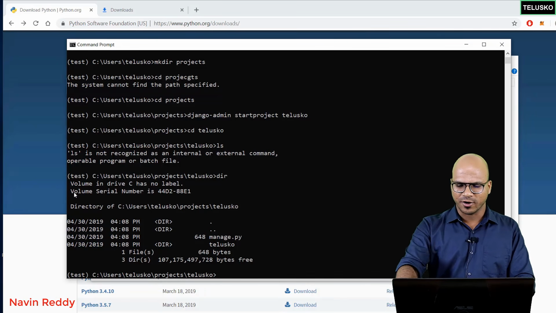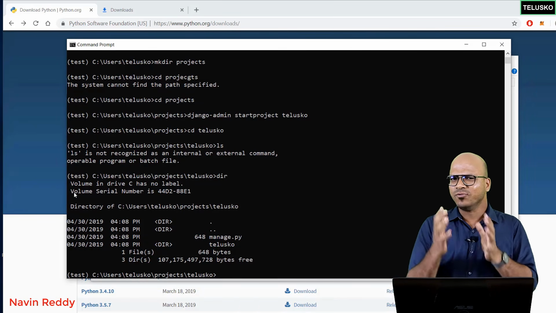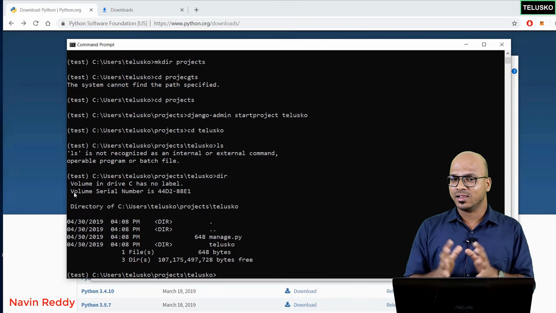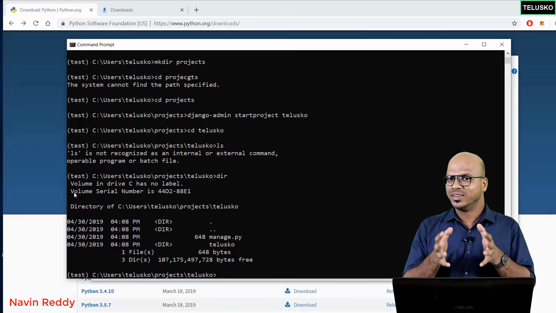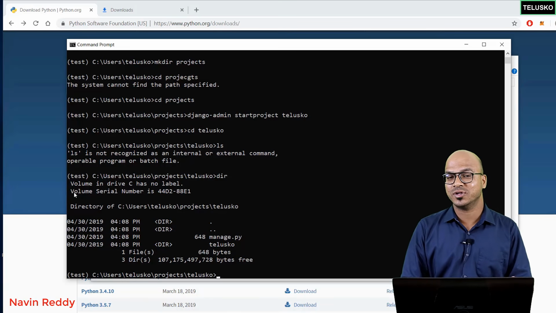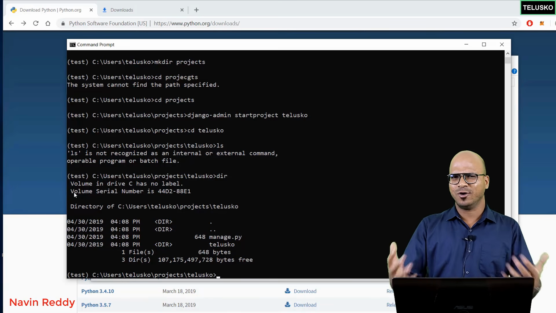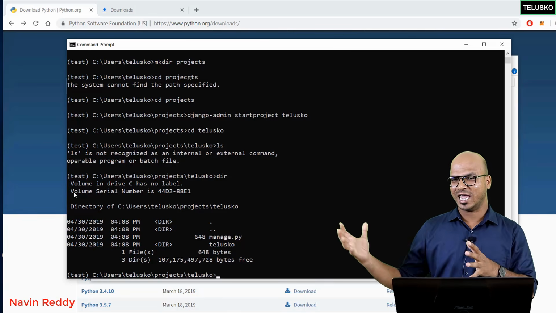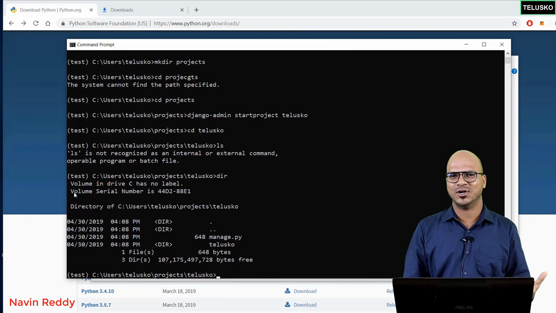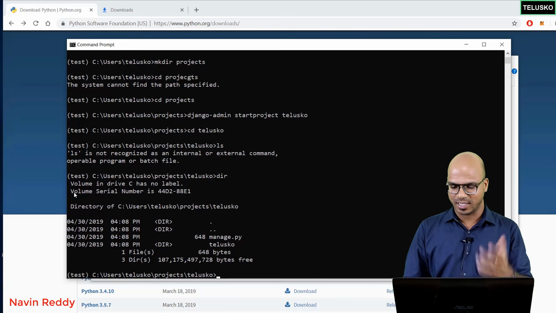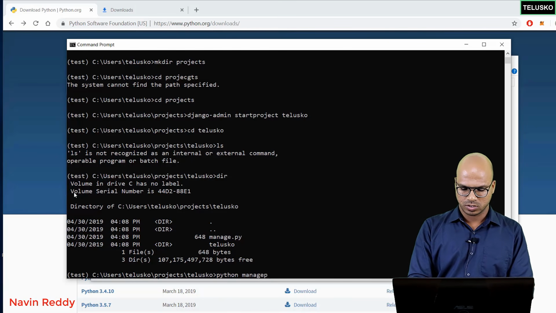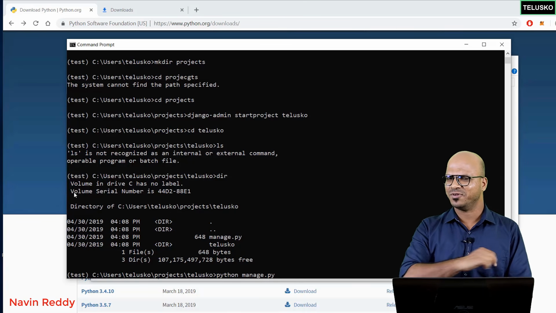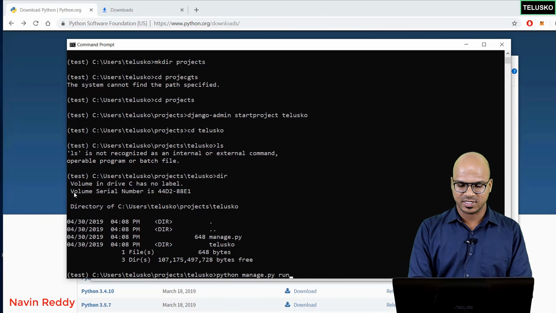Okay, so we got our project, we are into that project now, but what next? We have not done any coding as of now, but still you can run this particular project on a particular server. Of course, you need a server, right? Django says, hey, don't worry, since you are installing Django, we will also give you a lightweight server. And to access that, we have to say python, and we have to use a file which is manage.py. We have seen this file before. And then the command we have to use is runserver.